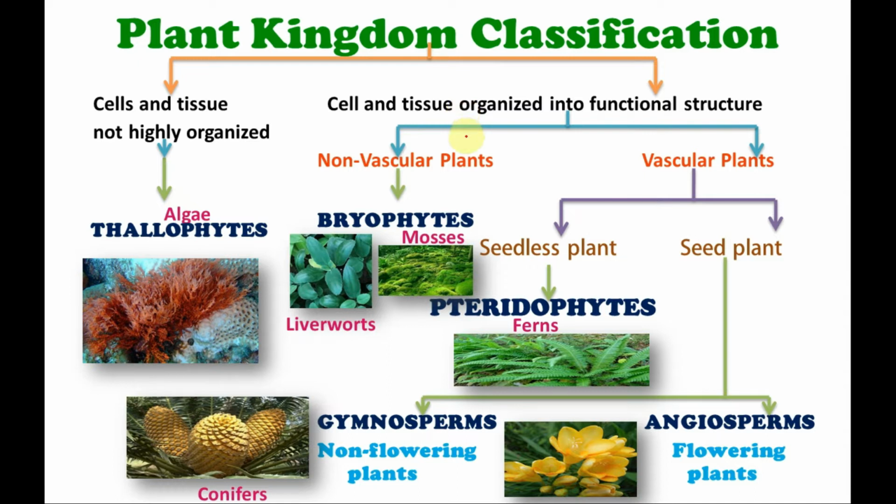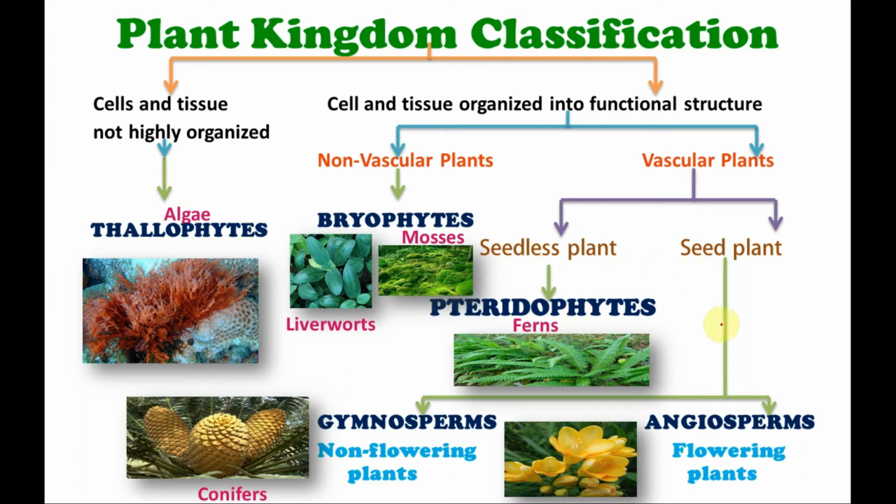On the basis of these, plants are classified into two groups, non-vascular plants and vascular plants. Non-vascular plants come under the group bryophytes, which include mosses, liverworts and hornworts, whereas the vascular plants are classified into groups on the basis of seeds present in them. The plants in which the seeds are absent come under the group Pteridophyta, which includes the fern.